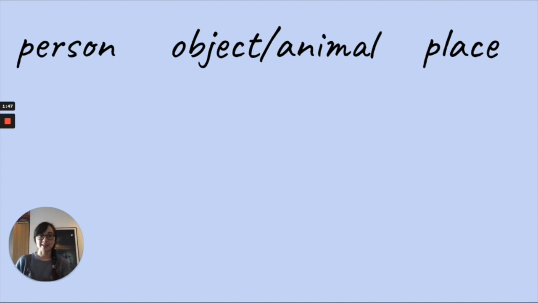For the next bit of the lesson, you are going to do some actions when I say a word, because I want you to think about whether or not the word is a person, an object or animal, or a place. So if I say a word and it is a person word, I want you to point to yourself like this.